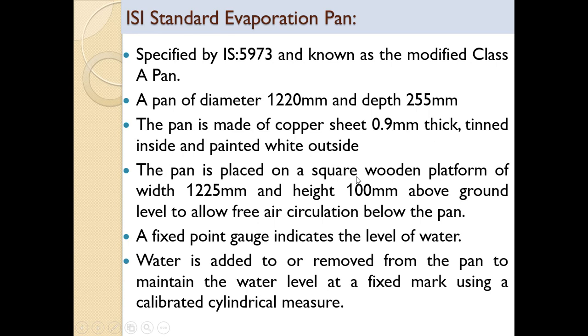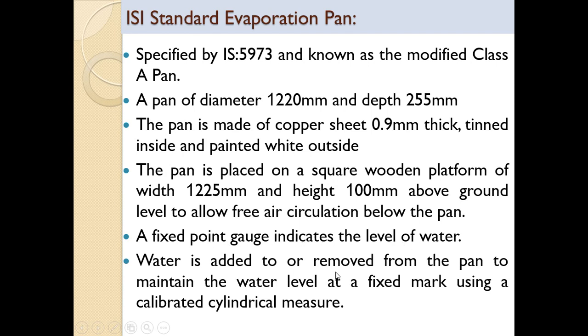The pan is placed on a square wooden platform of 225 mm, 5 mm more than the diameter, and height 100 mm above ground level to allow free air circulation below the pan. In case of the Class A pan, it is 150 mm, and the diameter is 210 mm. A fixed point gauge indicates the level of water.